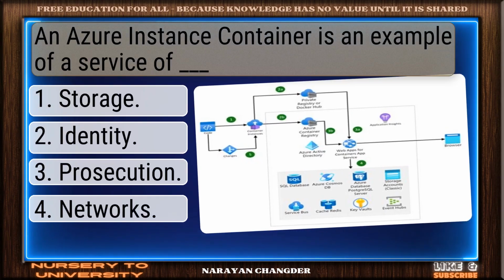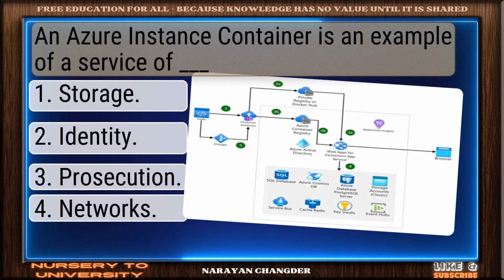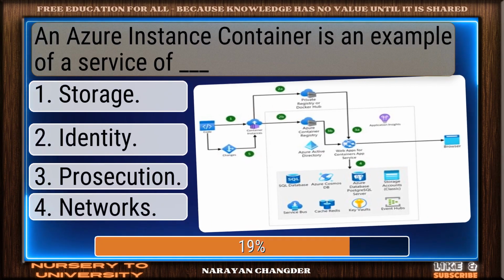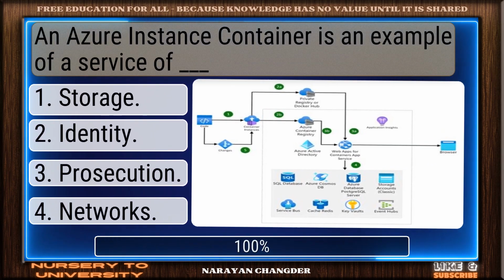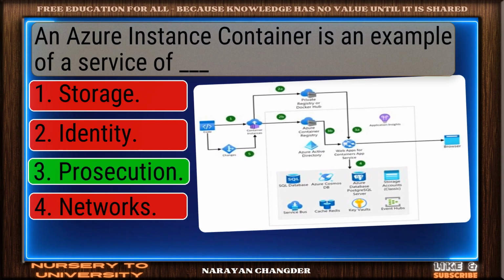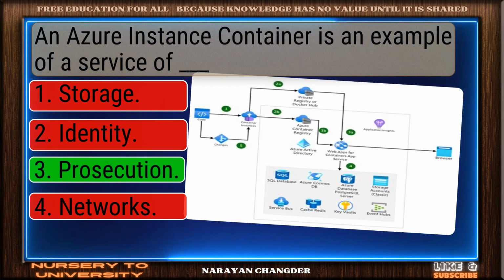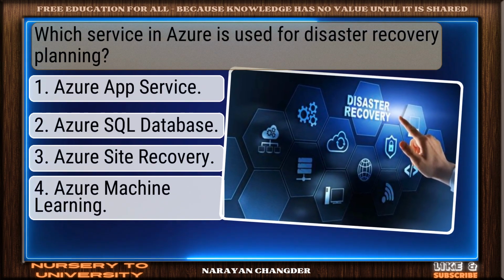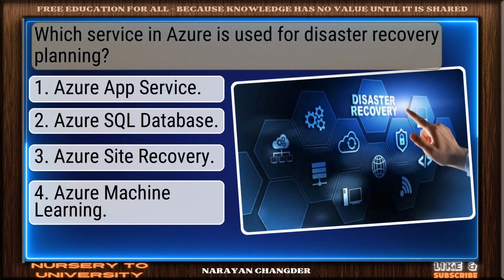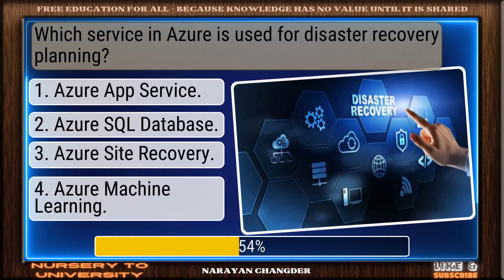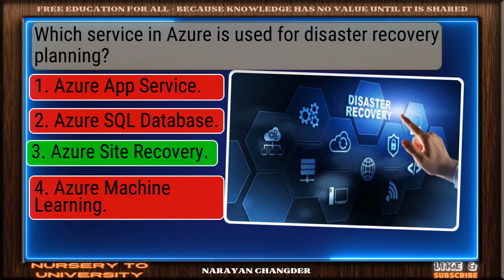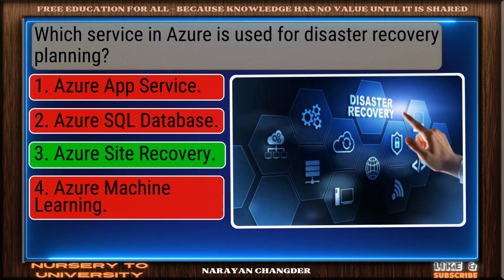Question number 13. An Azure Container Instance is an example of a service of dash. Correct. Containerization is the right answer. Question number 14. Which service in Azure is used for disaster recovery planning? Smart pick. Azure Site Recovery is the correct choice.